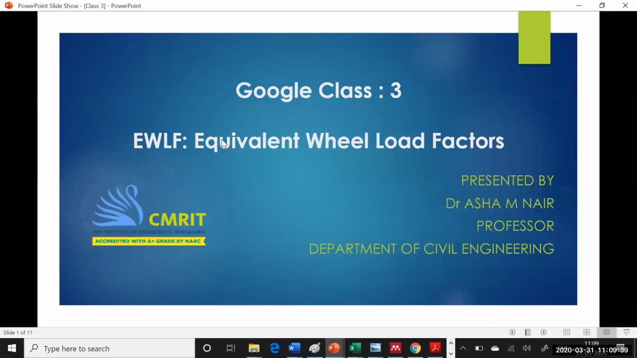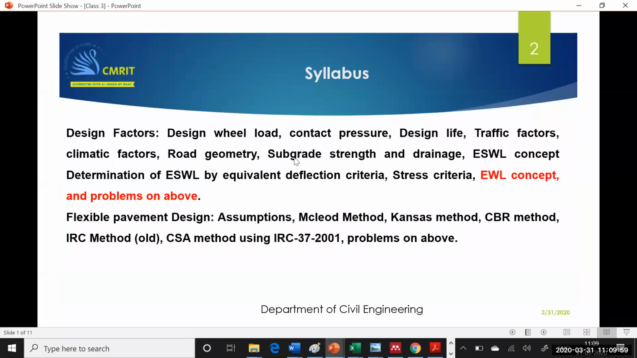So today's class we will see equivalent wheel load factors. In the earlier days, this is exactly the procedure that we had followed. But these days we are having a different procedure that I will be explaining. So today's class we will be seeing about equivalent wheel load factors.